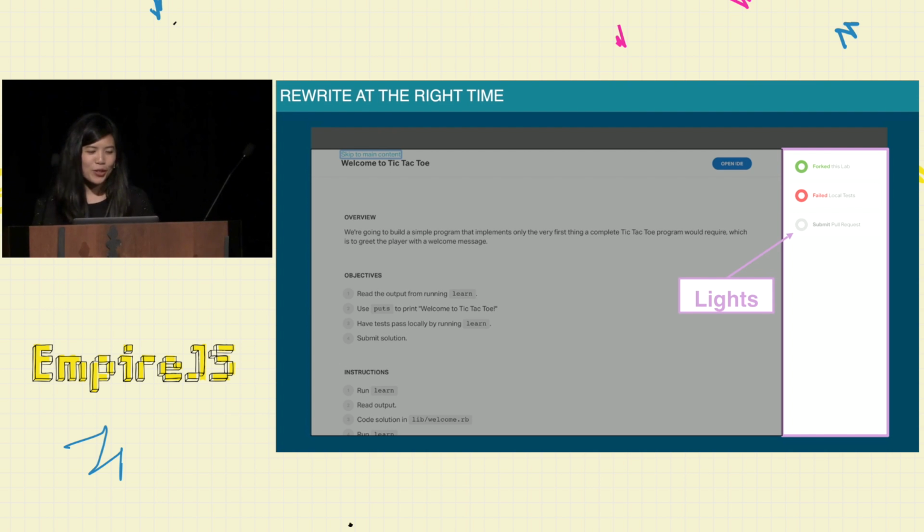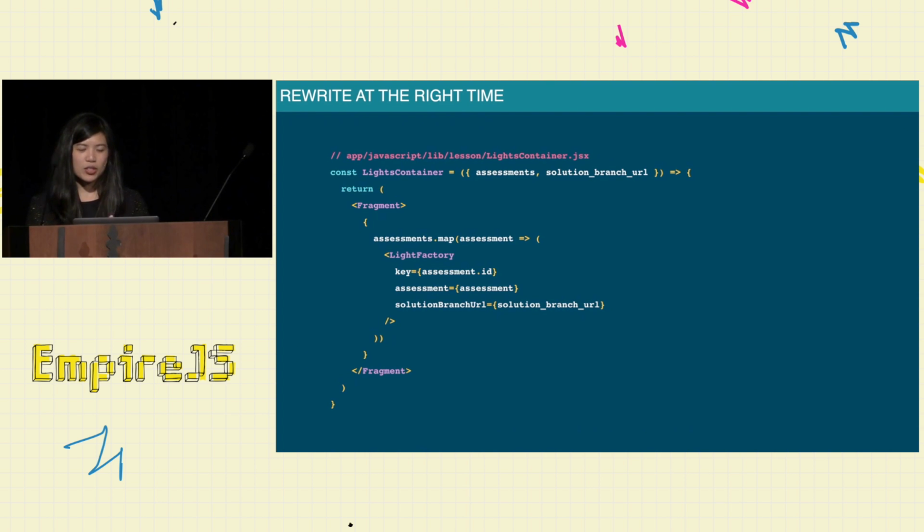And we ended up with code that looks like this. There's a lot of stuff going on in that lights app. They change color in response to your different types of submissions. So when you're trying to complete a lesson or something, they change color. And we were able to take a sprawling lights app and convert it into something a lot more elegant and a lot simpler, just because we knew of all the possible use cases here.